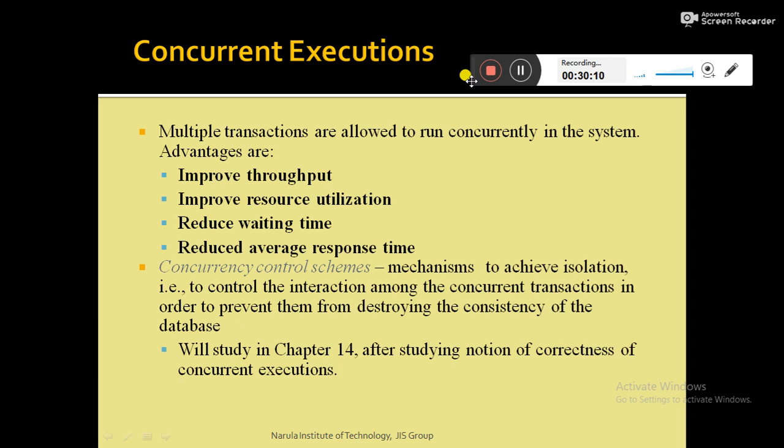But when multiple transactions are executed simultaneously, several problems may arise, like the system may be in an inconsistent state, or deadlock may happen. So different kinds of issues are there, but we need to resolve all these things, because concurrent execution has several advantages over single transaction execution.